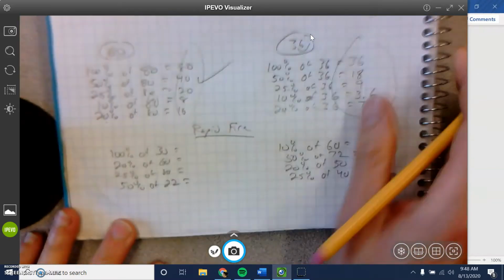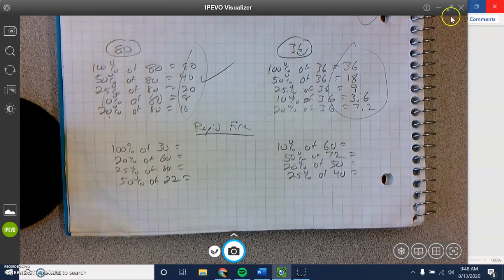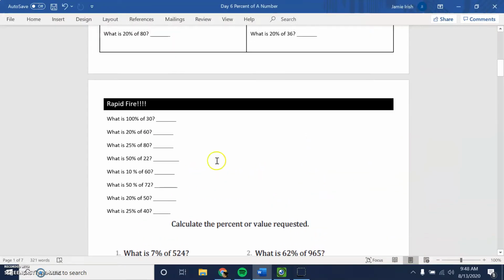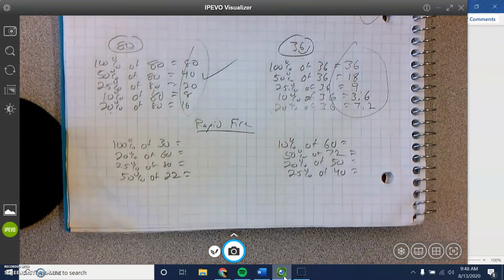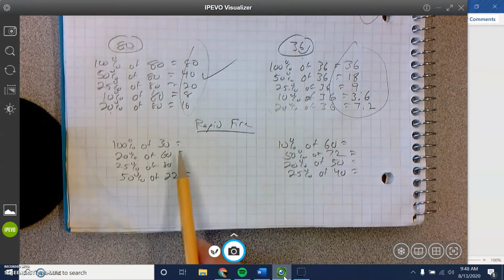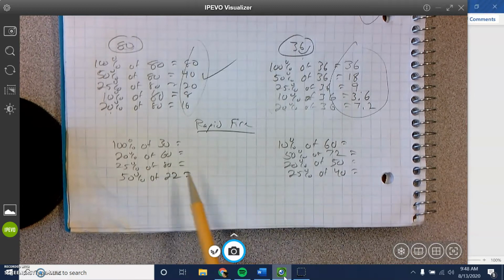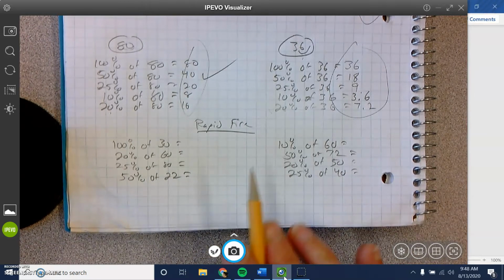All right, now, rapid fire. So, these ones right here. See this right here? 1, 2, 3, 4, 5, 6, 7, 8. Write these down. I wrote them down. Pause the video if you need. Right here. So, now I mixed it up for you. See if you can do these all in your head. No calculator. I mixed it up with the numbers and the percentages. See if you can do it in your head. Ready, set, go.